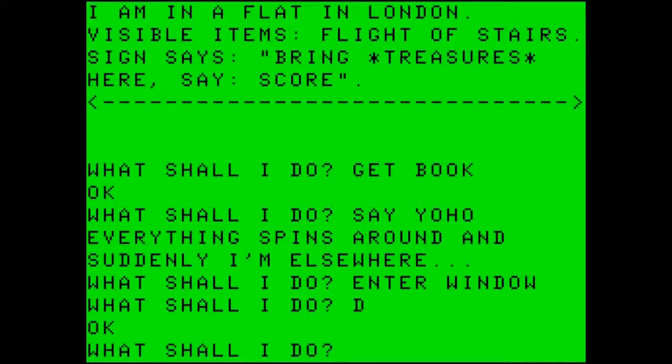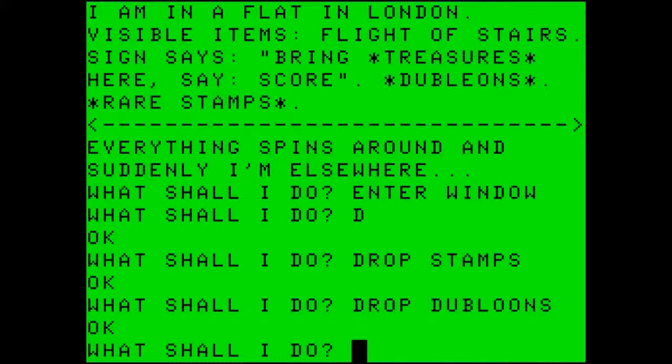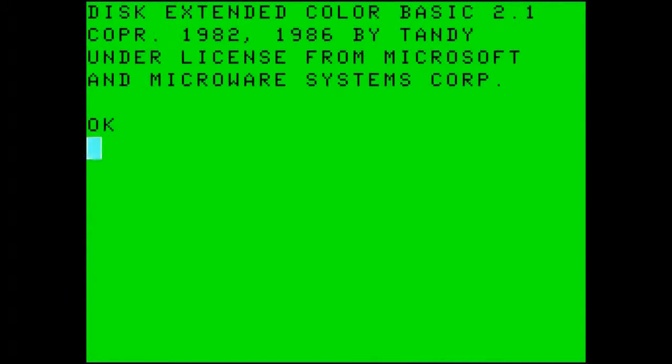Flight of stairs, sign here says bring treasures here. And we want to drop the stamps, and we want to drop the doubloons. At this point, what we want to do is say score. I stored 2 treasures. On a scale of 0 to 100, that ranks 100. Fantastic, you solved it all. This adventure is over. Want to play again? No. And this takes us back to the welcome screen for Extended Color Basic 2.1.